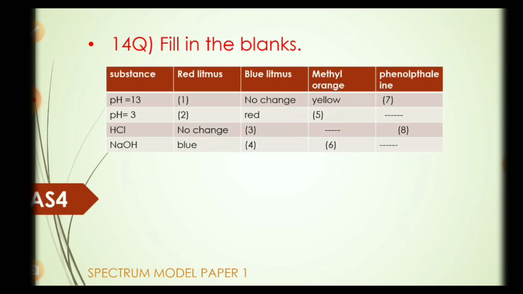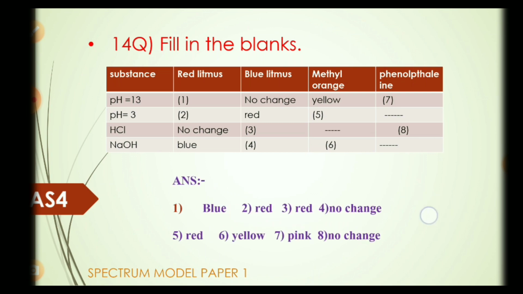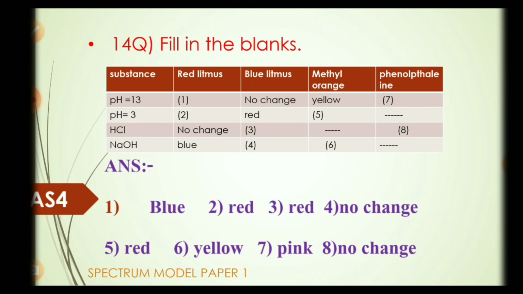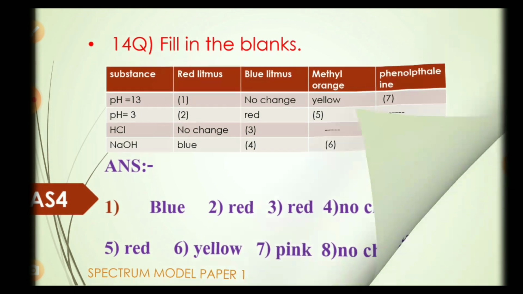Fill in the blanks. Substance: 1. pH is equal to 13, pH is equal to 3, HCl and NaOH. Red litmus: 1, 2, no change. Blue litmus: no change. Red: 3 and 4. Methyl orange: yellow, 5, 6. Phenolphthalein: 7, 8. Answers: 1 blue, 2 red, 3 red, 4 no change, 5 red, 6 yellow, 7 pink, 8 no change.